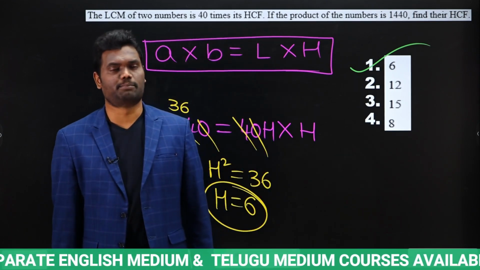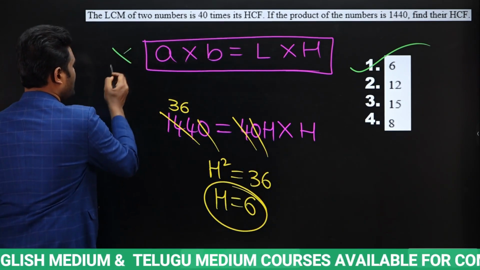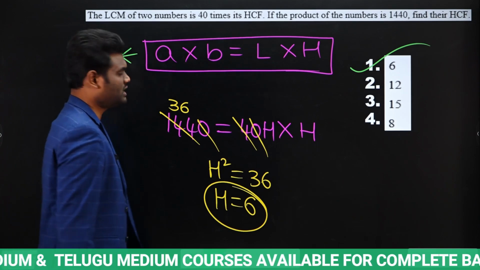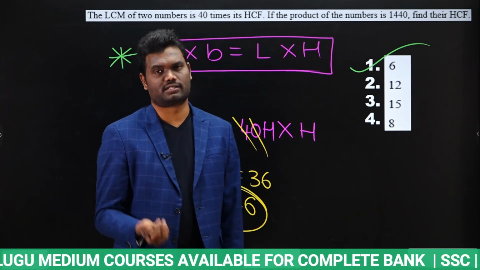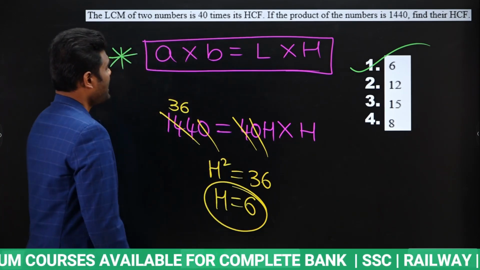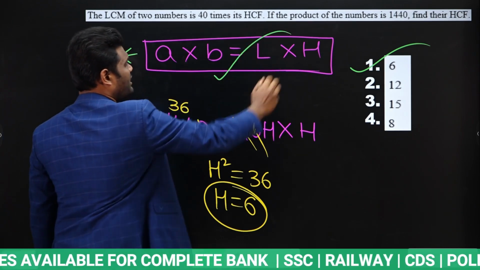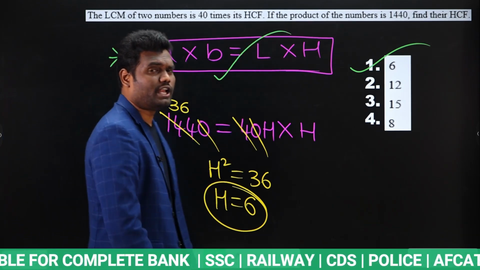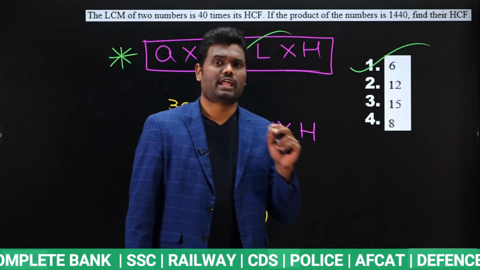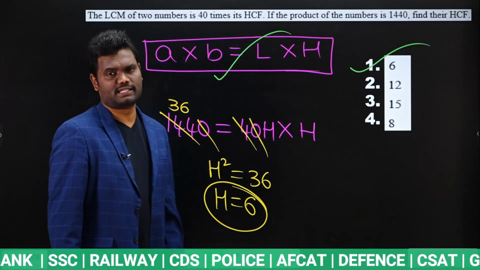Very, very simple. You just need to know this relation. Once you know this relation, it's just a matter of fractions of seconds. Nothing more than that. And this is a very, very important relation. Most of the time you get questions based upon this relation in RRB NTPC examinations.